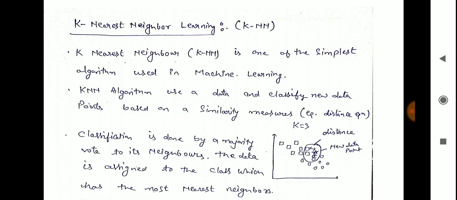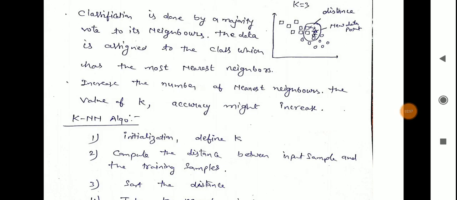In this diagram, we have two different data types. One is represented as squares and the second is represented by circles. Now we want to predict the class of a new instance, represented by the star sign. We calculate which class this new instance belongs to by using KNN. In KNN, classification is done on the basis of the majority vote of its neighbors. The data point is assigned to the class which has the most nearest neighbors. If we increase the number of nearest neighbors, the value of k, the accuracy might increase.